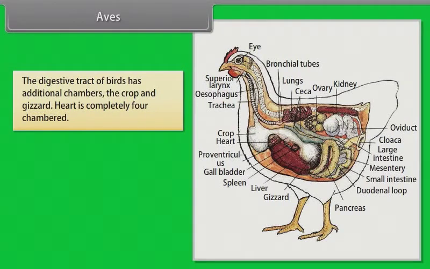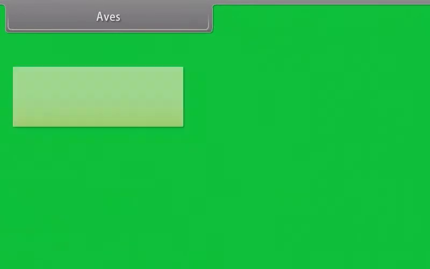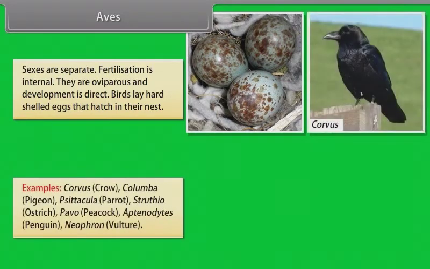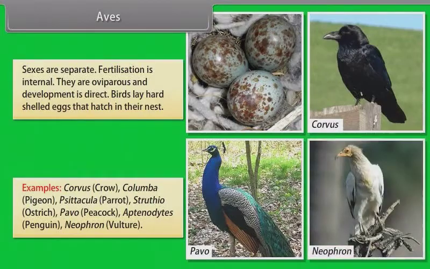Heart is completely four-chambered. Respiration is by lungs. Air sacs connected to the lungs supplement respiration. Sexes are separate. Fertilization is internal. They are oviparous and development is direct. Birds lay hard-shelled eggs that hatch in their nest. Examples: Corvus, crow; Columba, pigeon; Psittacula, parrot; Struthio, ostrich; Pavo, peacock; Aptenodytes, penguin; Neophron, vulture.